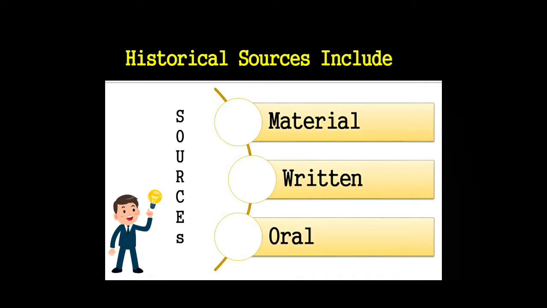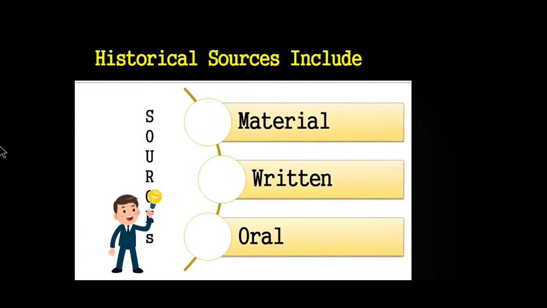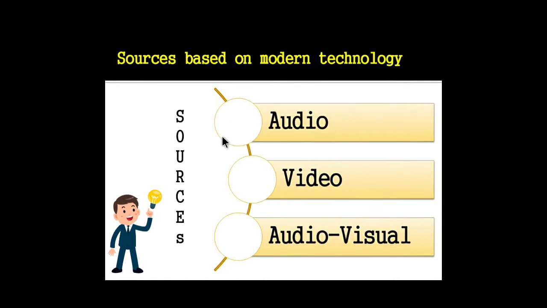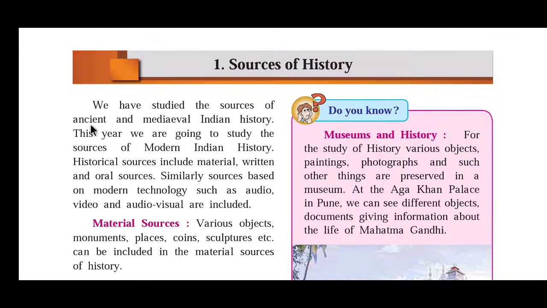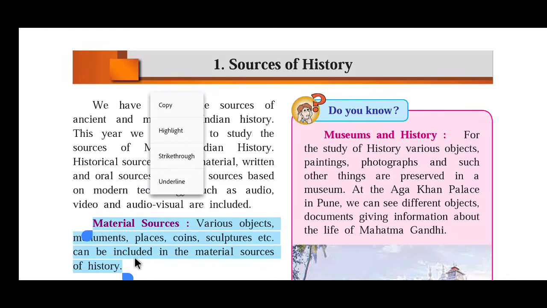Historical sources include material, written and oral sources. Similarly, sources based on modern technology such as audio, video and audiovisual are included. So in this lesson we are going to see the sources related to material, written and oral sources, and the modern technology sources such as audio, video and audiovisual. Let's see the first point of the lesson, that is material sources.